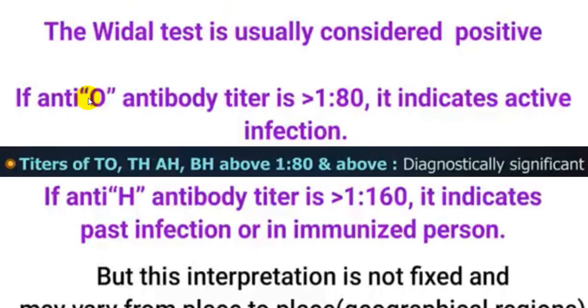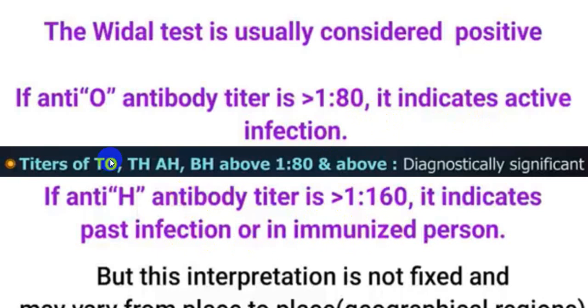So if you get an anti-O titer more than 1 in 80, and an H antibody titer more than 1 in 160, it is usually considered positive. If the O titer is more than 1 in 80, it indicates active infection, and if the H titer is very high, more than 1 in 160, it usually indicates a past infection or an immunized person.